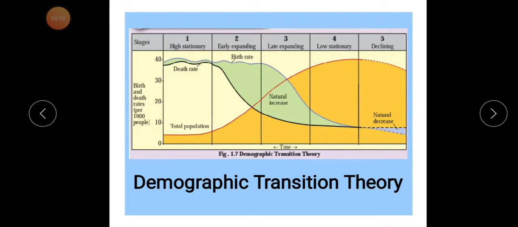Now each country moves from one stage to the second, then the third, then the fourth and fifth. At the start the birth and death rates are very high, and at the end both are very low. At the start the country is economically less developed, backward, and at the fifth stage the country's economic condition is very good.